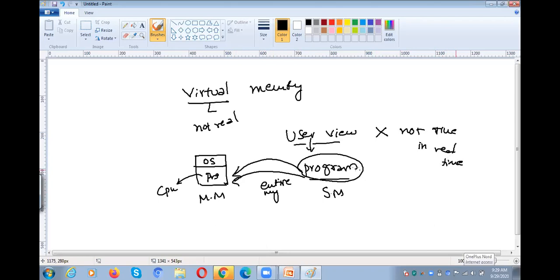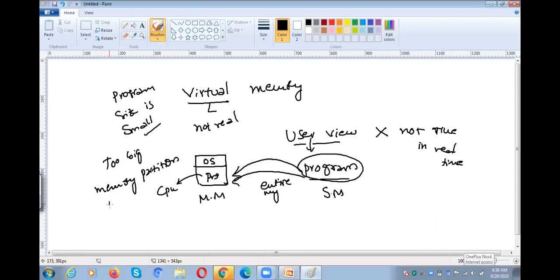Your entire program might not be loaded into the main memory. Why, ma'am? If there is space, we can keep the entire program in the main memory. Of course, if the program size is small, then we can keep our entire program in the main memory and execute it within no time. But if the program size is too big and that much memory hole or partition is not available,